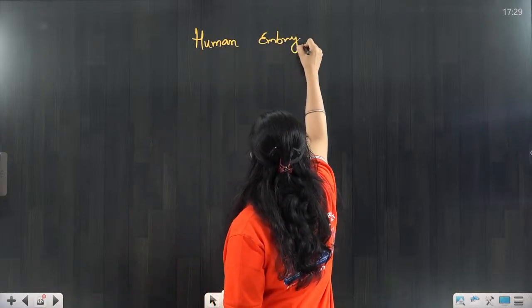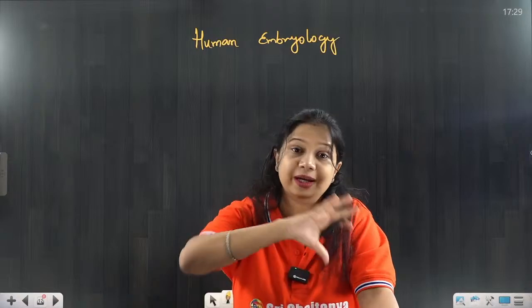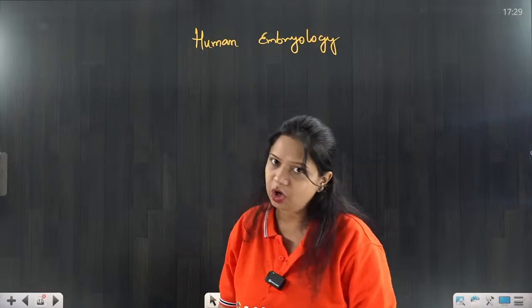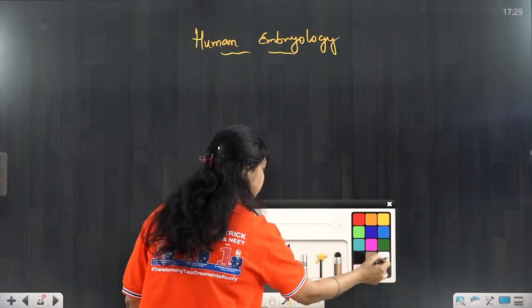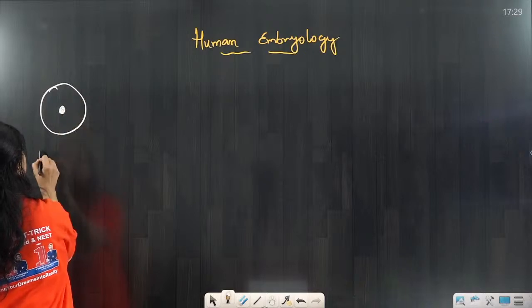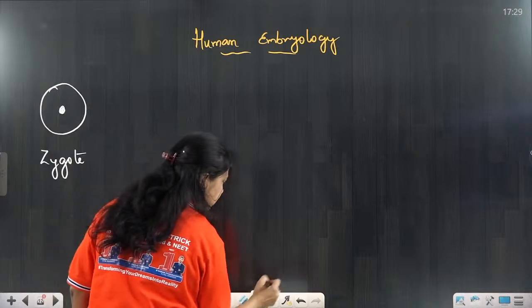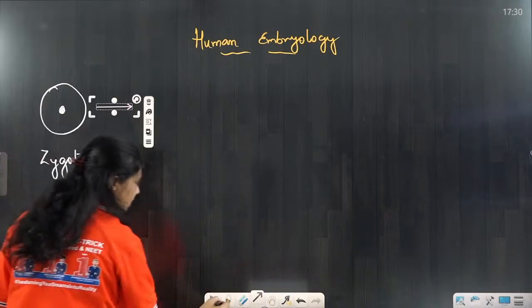Embryology is the study of embryo. Now, all the organisms which have this structure of embryo will have it, but we are not going to deal with all the other organisms' embryos. We are directly studying human embryology. So, in human embryology, how does it divide? We have a zygote formed by the fusion of male and female gamete. Now, this zygote will undergo the process of first cleavage division.